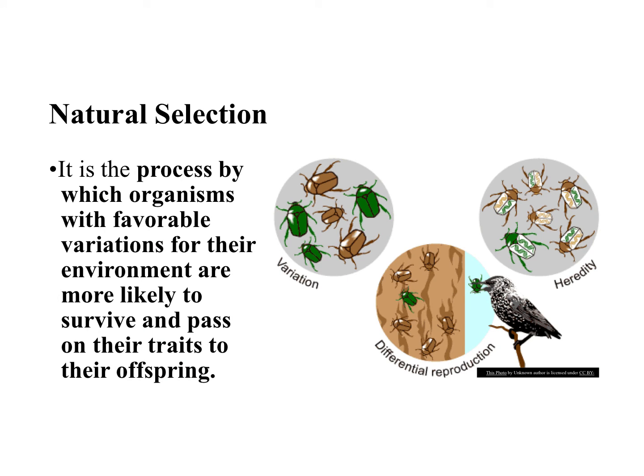And then that brings us to our fifth mechanism, which is natural selection. Hopefully natural selection is something that we're getting more familiar with and more comfortable with. But natural selection is just that process in which organisms with favorable variations for the environment are more likely to survive, and then you're more likely to reproduce and pass on those traits to your offspring.